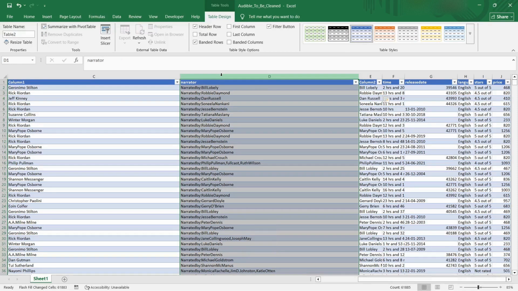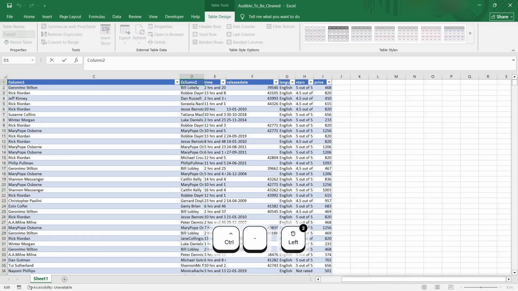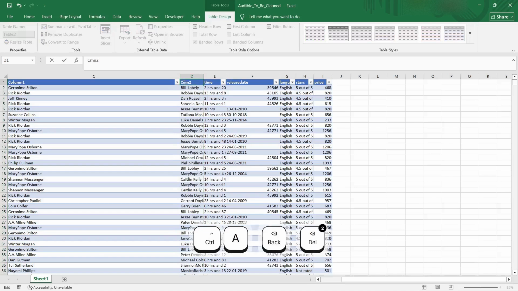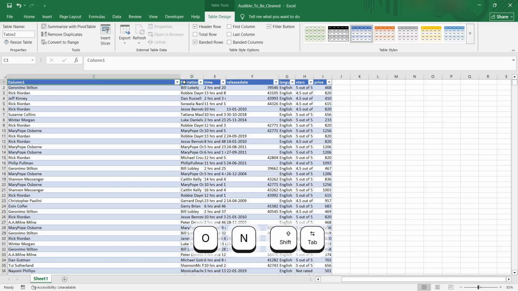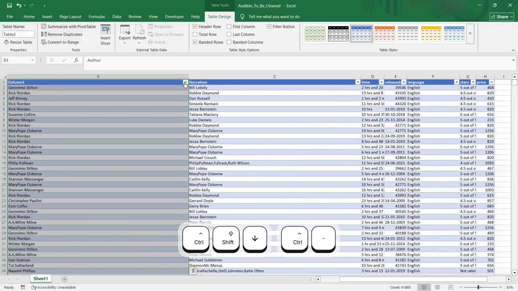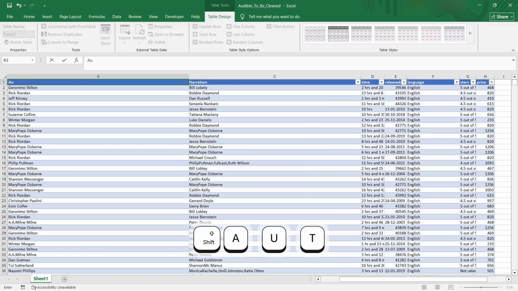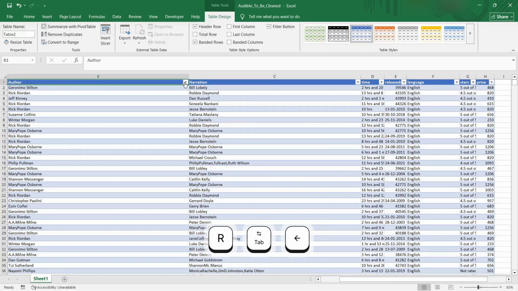So I'll just take this and then I'll delete that. I will write narration. Narration and then tab shift. This will be tab shift again. This will be author. Alright, so we have an author.